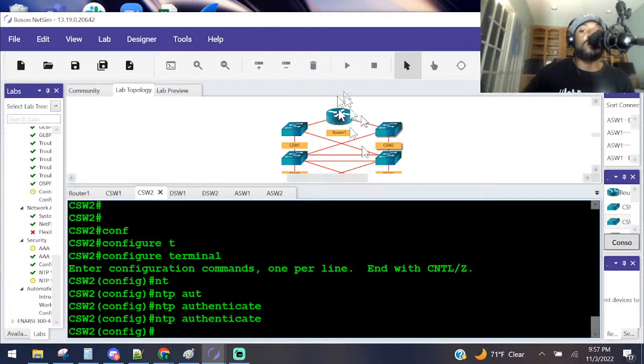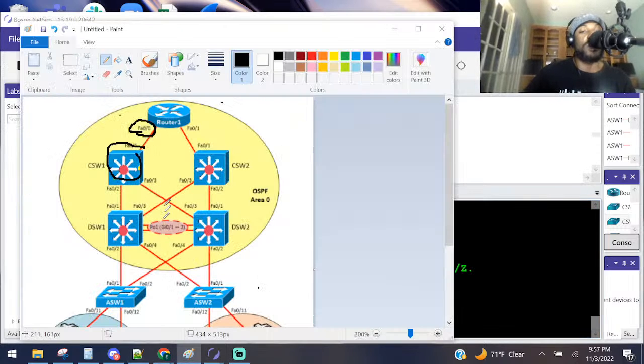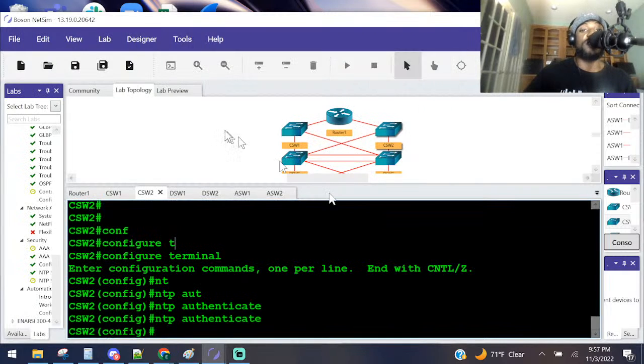So let me show y'all real quick, just so I can get a recap here. We set up this guy to synchronize his time with router 1, but we made sure that he has a key and he's got the correct password to get the correct time. We're going to do the same thing on this guy. He's going to ask router 1 for the time, but he's going to have the wrong key. So he's going to have a key, but it's the wrong key, and we should theoretically see the correct time over there, and this guy's going to have the wrong time. I think that's what they're trying to get us to do here.